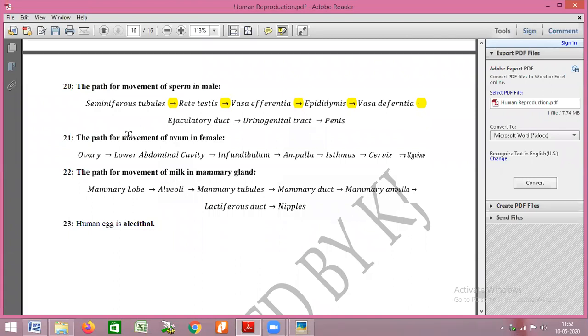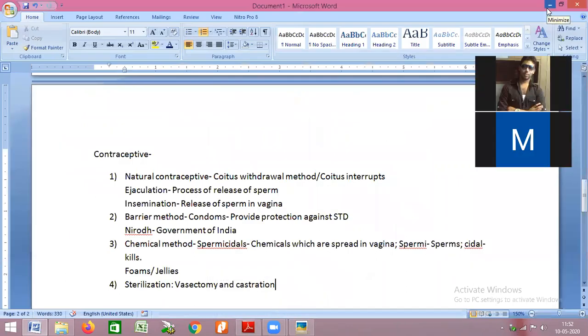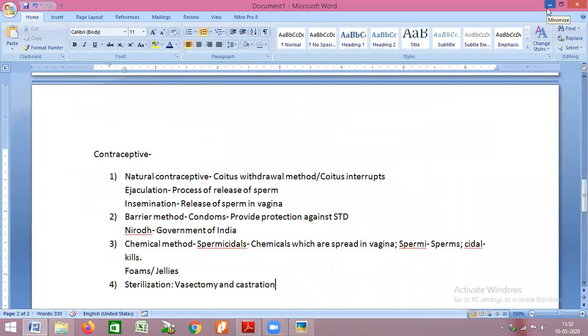If we talk about the reasons for infertility in males, what are they? First, low production of FSH and LH hormones. If FSH is produced in less amount, spermatogenesis cannot take place properly. If LH is produced in less amount, testosterone formation cannot happen properly.